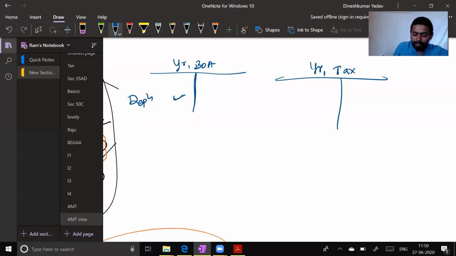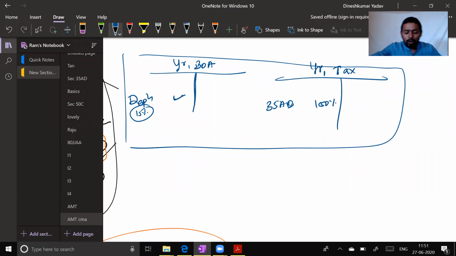This is the tax P&L. Here you are taking depreciation maybe at 15%. And because of section 35AD, here you are taking 100% benefit. Do you understand this? Do you understand year 1? Here in the books I am taking only 15% benefit. And here in tax, because of section 35AD, I am taking 100% benefit. Do you understand this much at least?